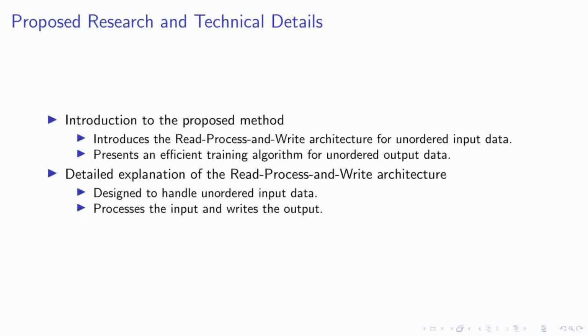The read, process, and write architecture reads the input, processes it, and then writes the output, effectively handling the challenge of unordered data. The training algorithm optimizes the learning process, taking into account the lack of a specific order in the output data.